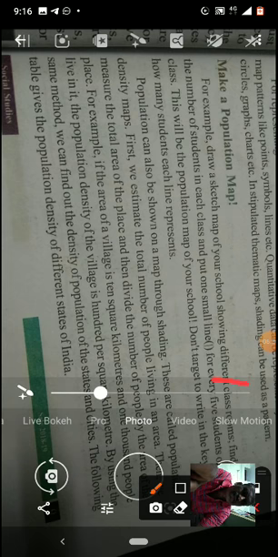See children, here the number of students in each class, and put one small line for every 5 students.